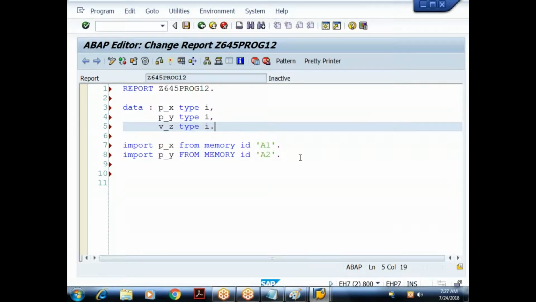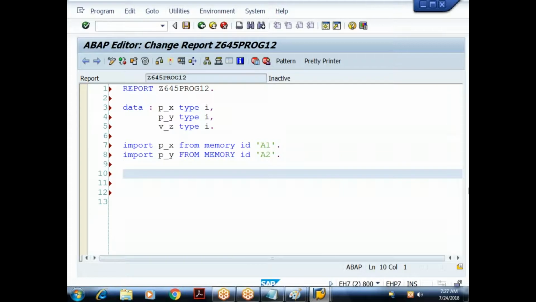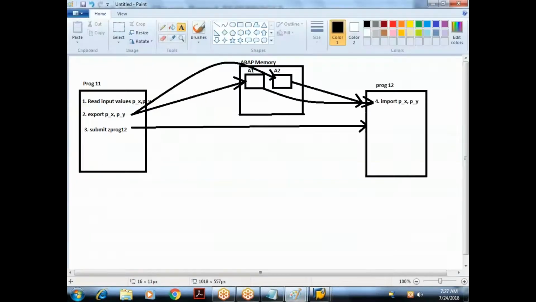Done. So what I'll do, the values are imported from the ABAP memory and those values are stored in which variables? P underscore x and P underscore y. Now I'll do some calculation. V underscore z is equal to P underscore x plus P underscore y. I'm doing some addition here. Done. So this is my next step in my target program.